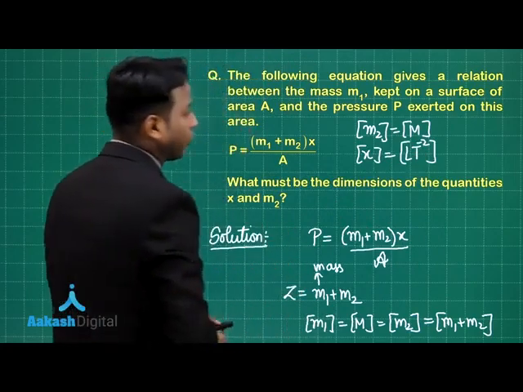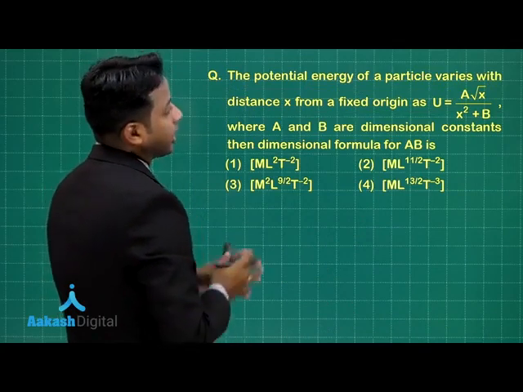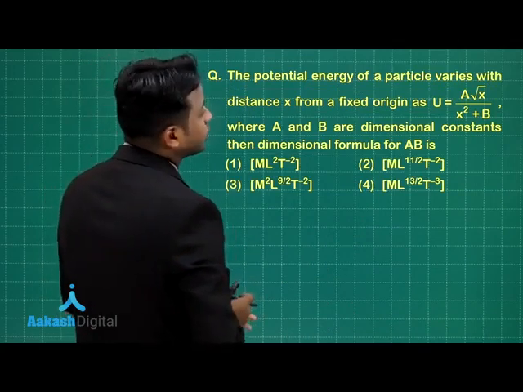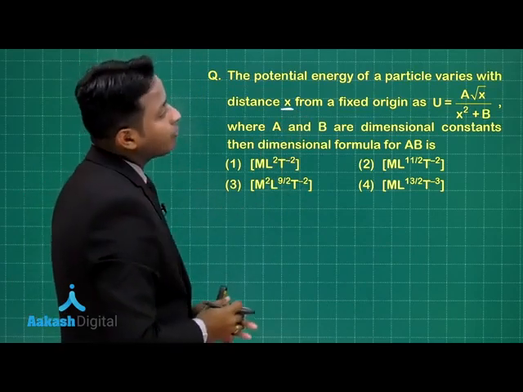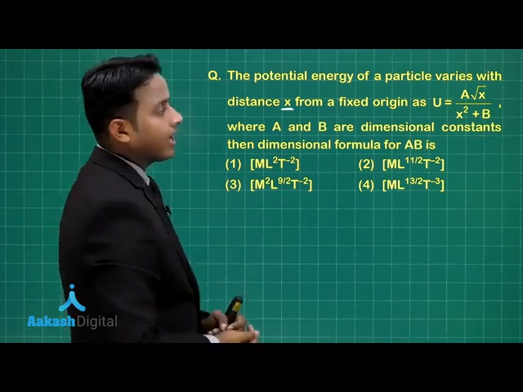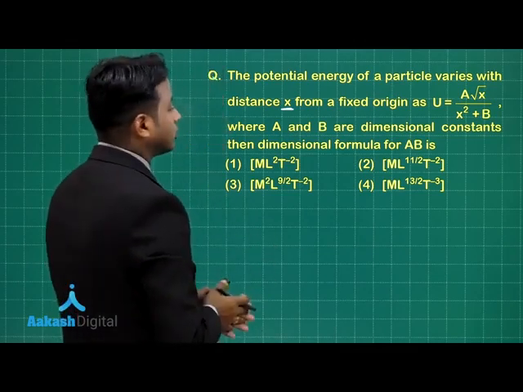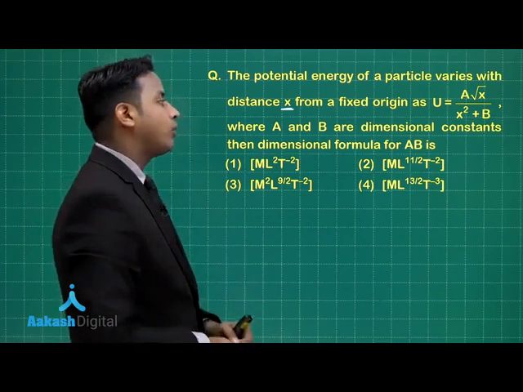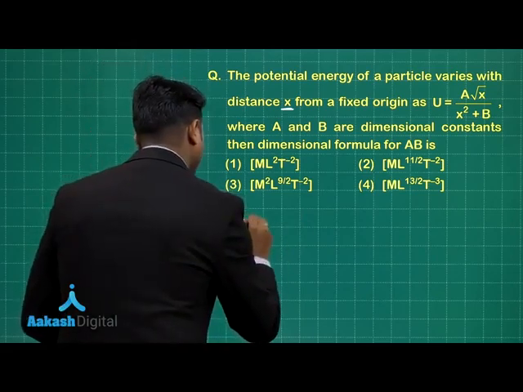So let's move forward. The next question reads: the potential energy of a particle varies with distance x from a fixed origin as U equals A root x divided by x square plus B, where A and B are dimensional constants. Then the dimensional formula of AB is. So let's try to solve this question.